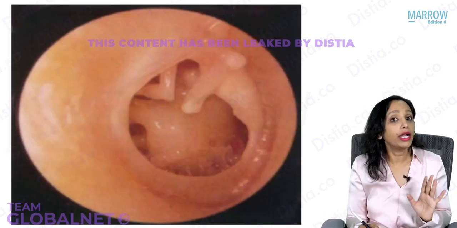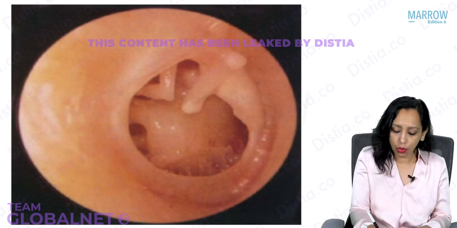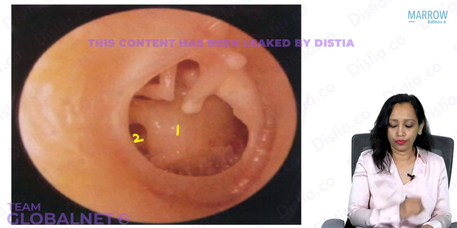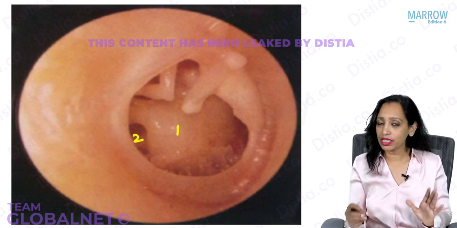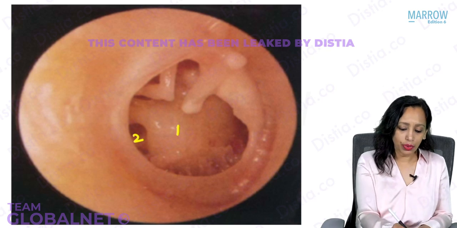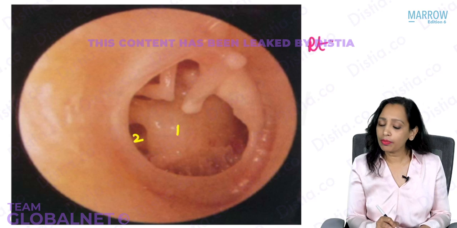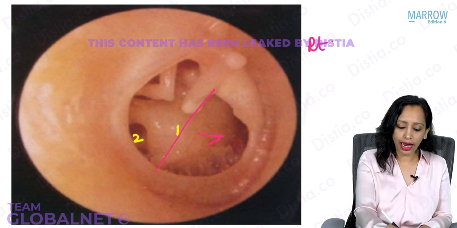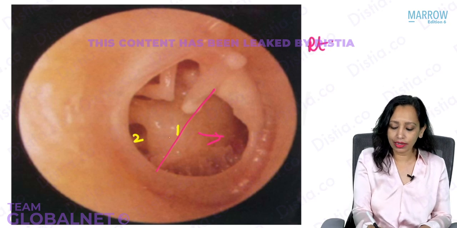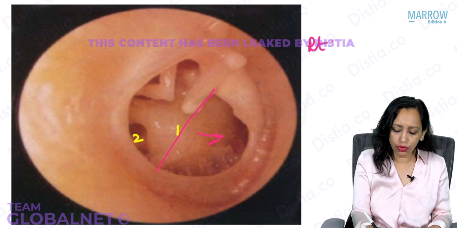Now, this was an endoscopic picture that was given to you in your exam and was marked 1 and 2. Identify them. So, how do we identify? First we see which ear it is. Yes, this is the right ear. And which is the anterior part? This is the anterior part. So the structure marked in the center, in the posterior part, is going to be the promontory.